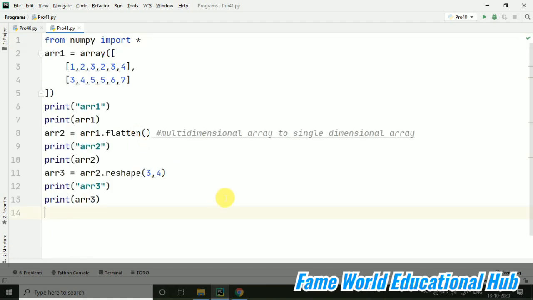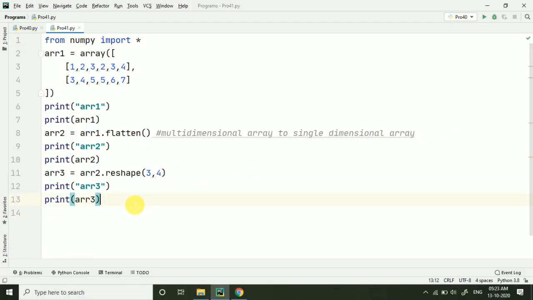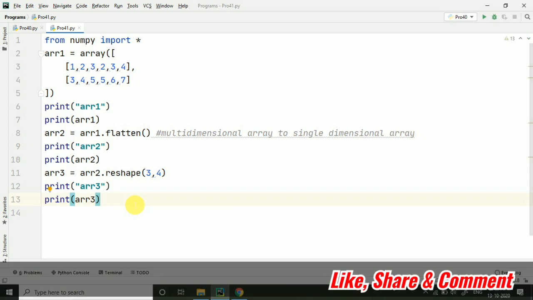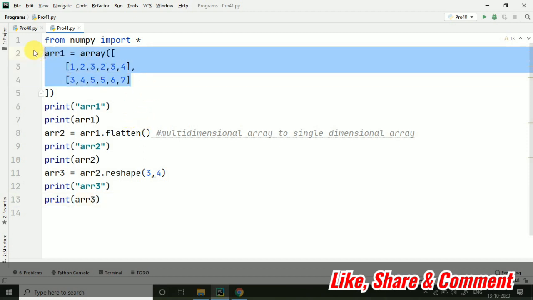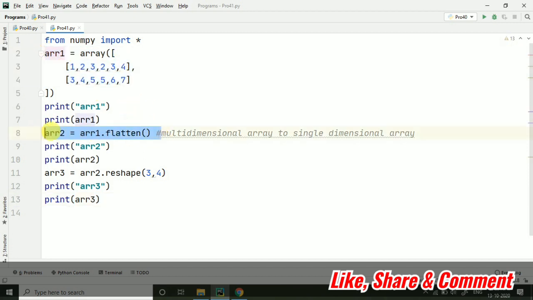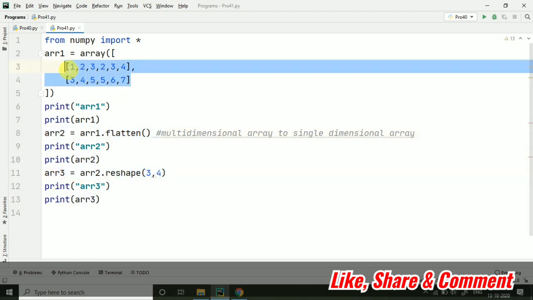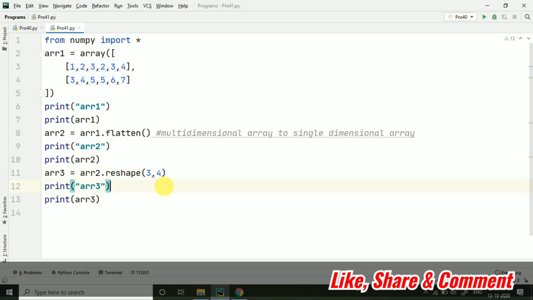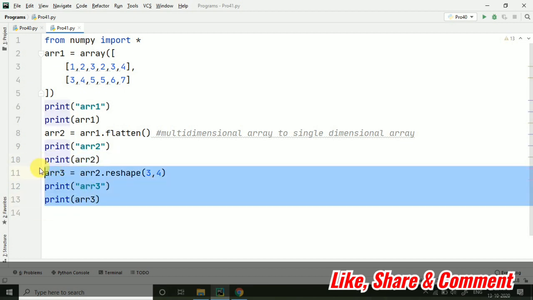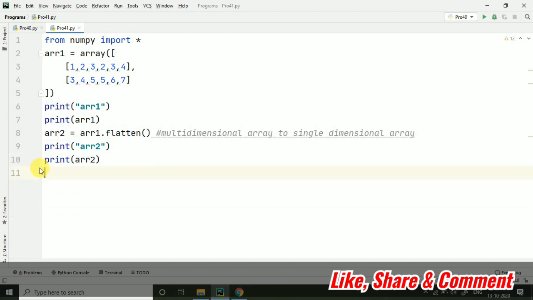I have just copied the code from the previous program. As we were able to reshape this array in the previous program, we had this 2D array and converted it into a 1D array, then reshaped it again into a 2D array. Firstly it was 2 by 6, but then we reshaped it to 3 by 4. This we discussed in the previous program, but right now I'm going to do something else. You can convert one multi-dimensional array to single dimensional, and you can again reshape it to a multi-dimensional.